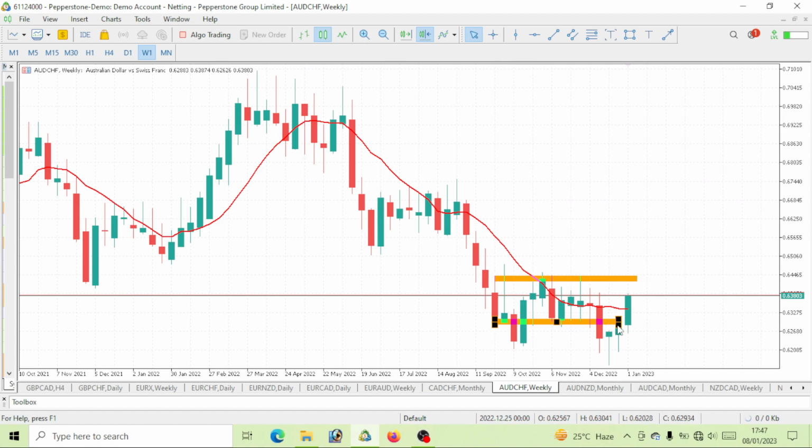When you take a look at this AUD Swiss franc, you see that price is kind of ranging within this level. About 3 weeks ago, AUD Swiss franc gave us a bullish move. 2 weeks ago, we also had a bullish move. And again, the week that just finished, we had a bullish move. Now, this week, let's see if it will give us a bullish move. Then in 2 weeks' time, we can start expecting a drop on AUD Swiss franc. But as of now, we would want to get a bullish move, sorry. You can also see it is trading above a 10 period simple moving average. So like I said before, let's expect a bullish move on AUD Swiss franc.